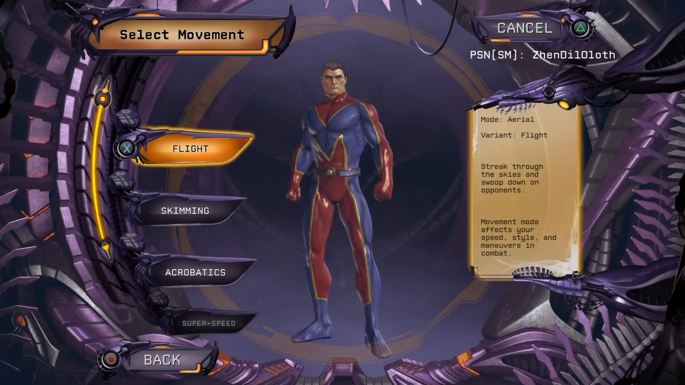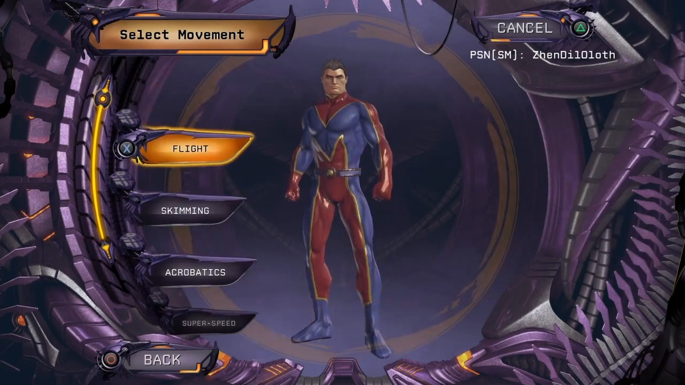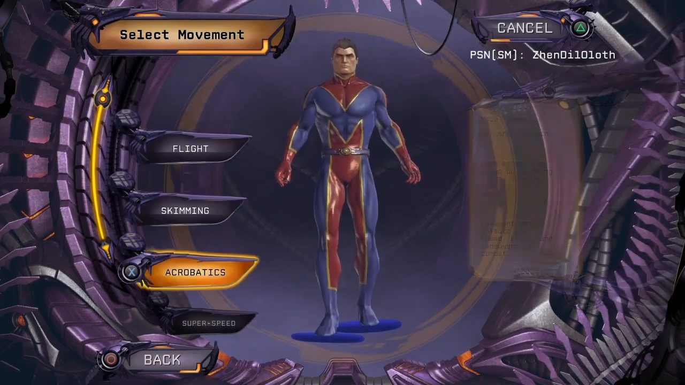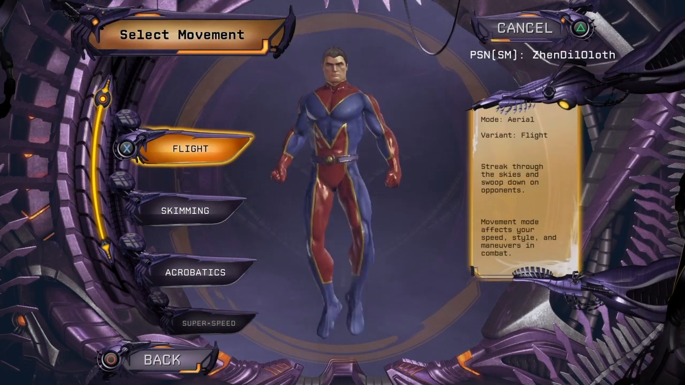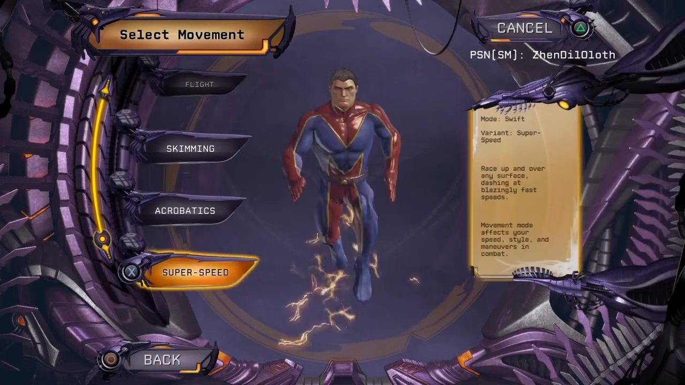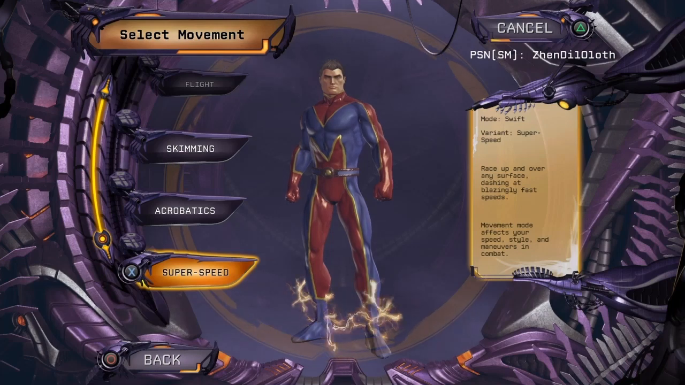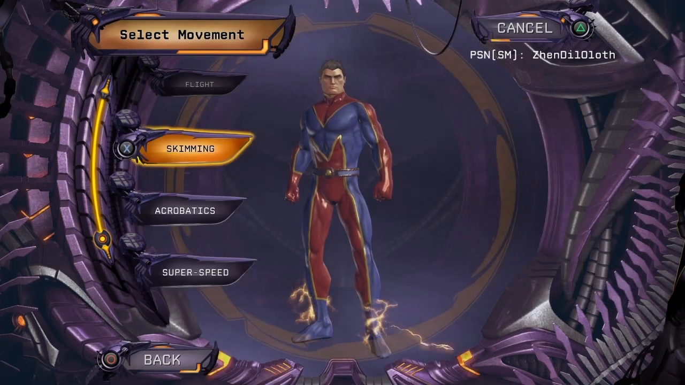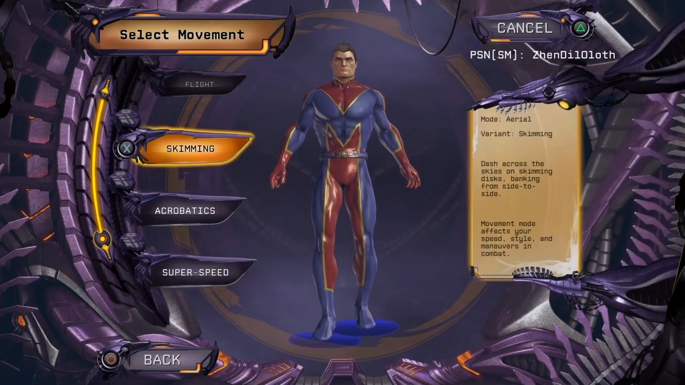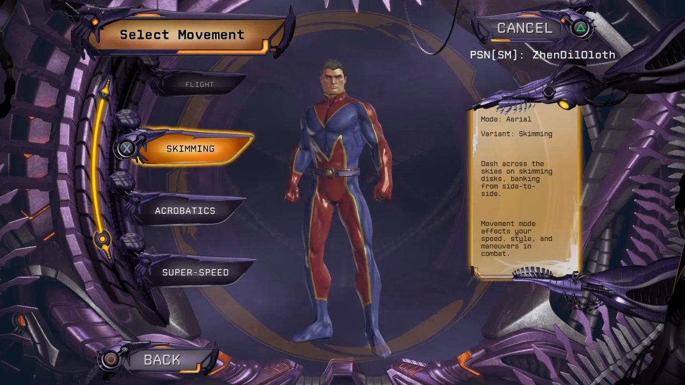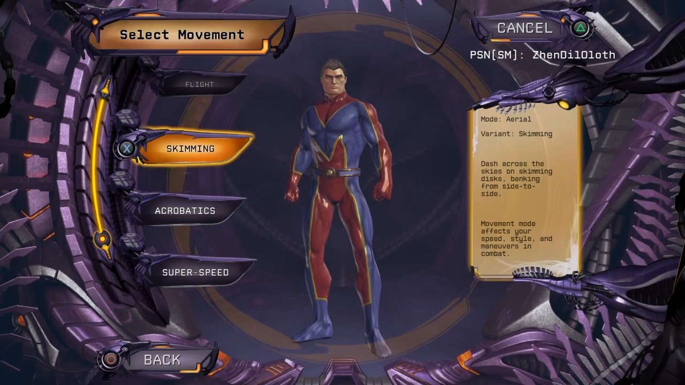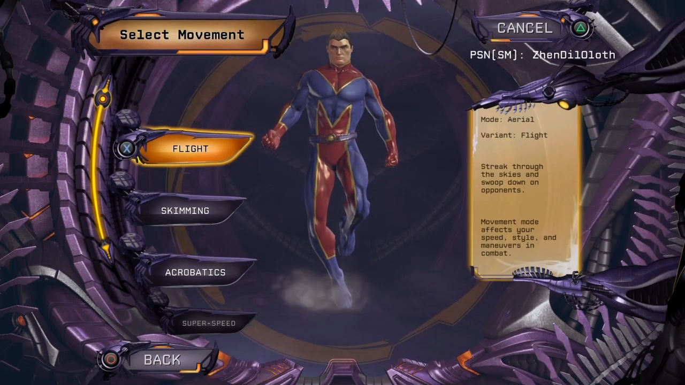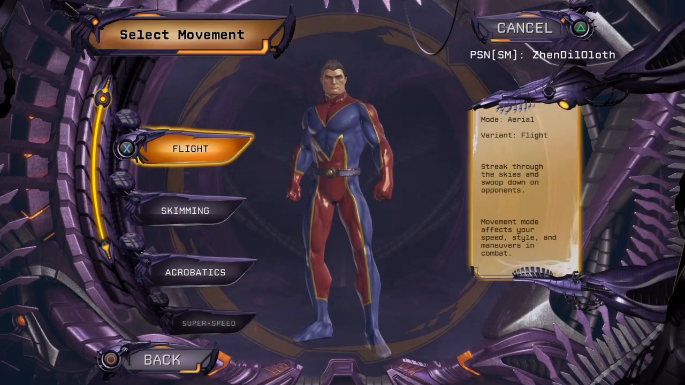Just for those who may not know, there are technically four movement styles: skimming, acrobatic, super speed, and flying. Flying, acrobatic, and super speed, everyone can use. So if you're a free-to-play player, you can use those abilities. If you want to use skimming, sadly, you have to be either a legendary player or you have to purchase the skimming movement mode in the marketplace. So this is our friend Black Adam. Let's go with flight.